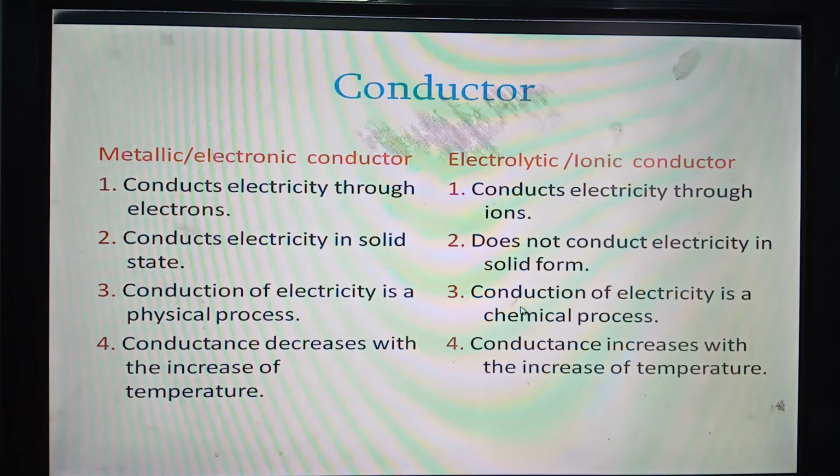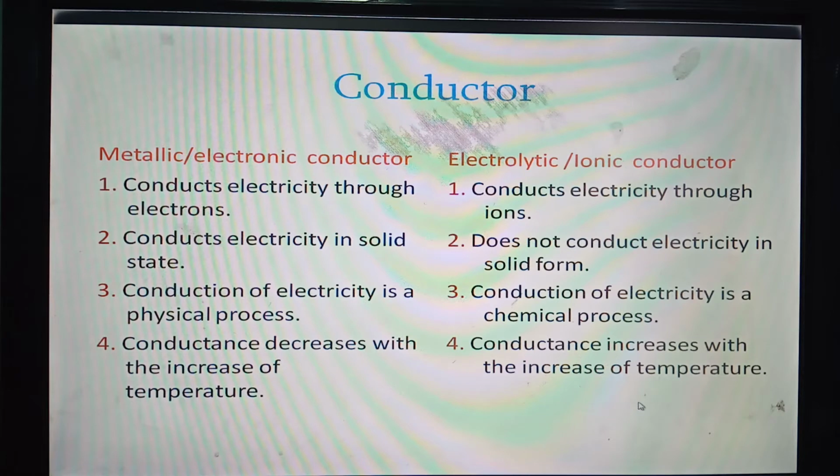On the other hand, during the conduction of electricity by electrolytic conductor, chemical reaction occurs, so it is a chemical process. Number 4, conductance and temperature. In case of metallic conductor, you all know with the increase of temperature the resistance of a conductor increases, that is the conductivity decreases.